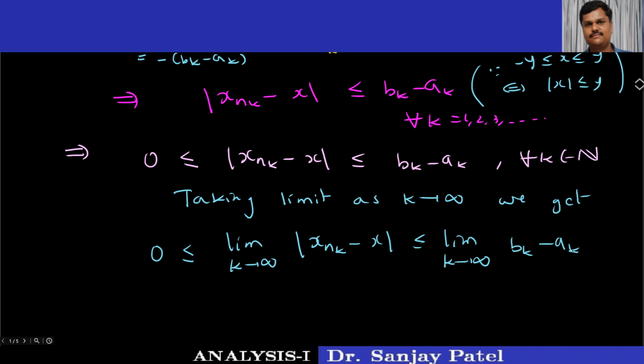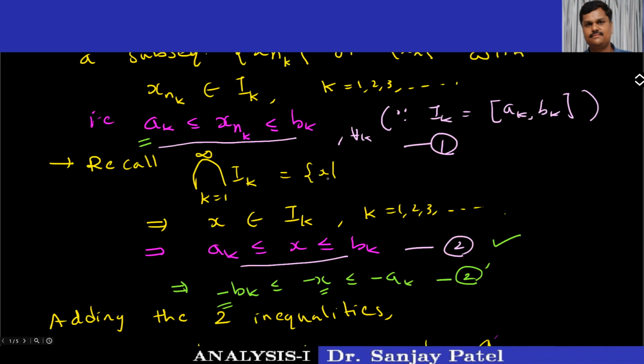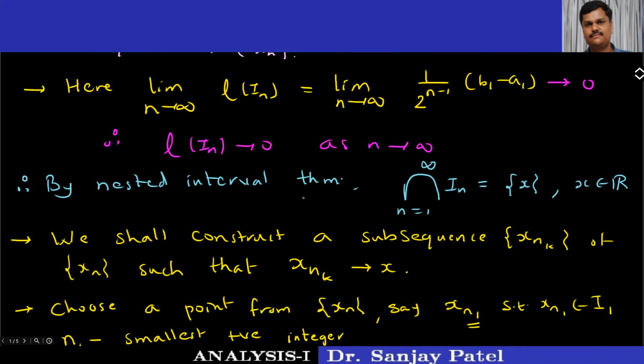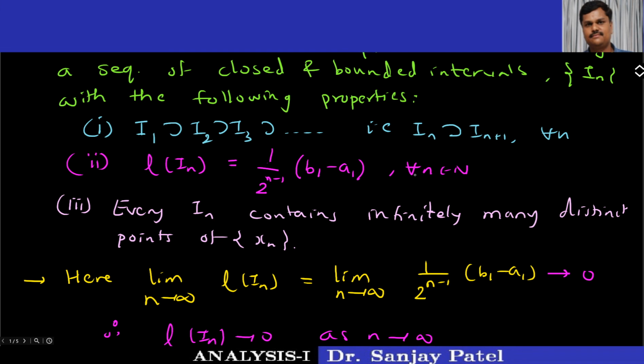But we know that this limit is 0 because of the properties of the intervals which we have constructed. Let us recall that result. We have written 3 properties of this nested sequence of intervals. See this: this tends to 0 as n tends to infinity.